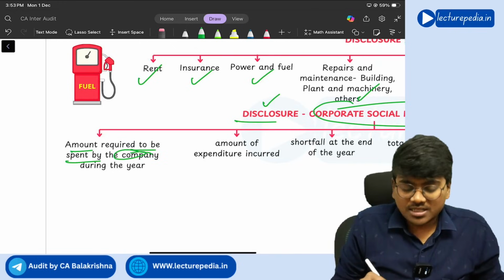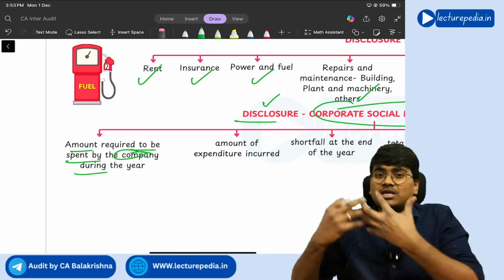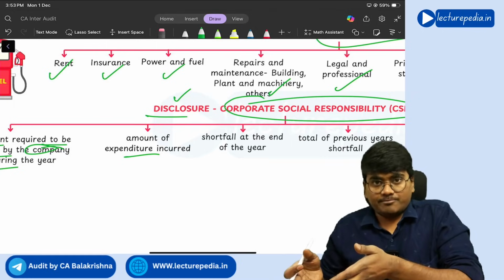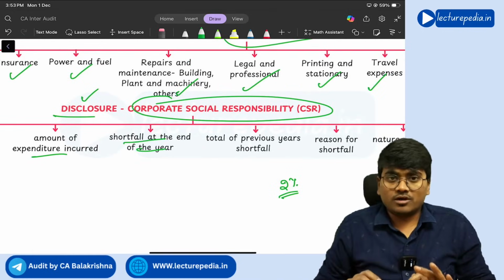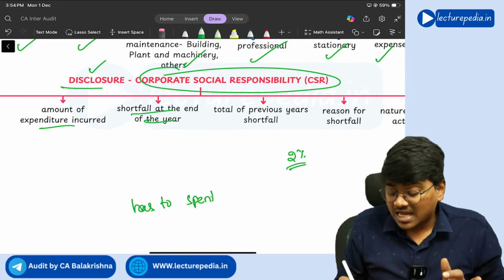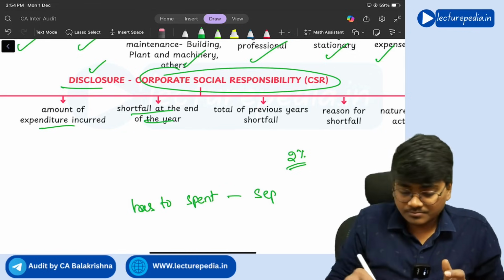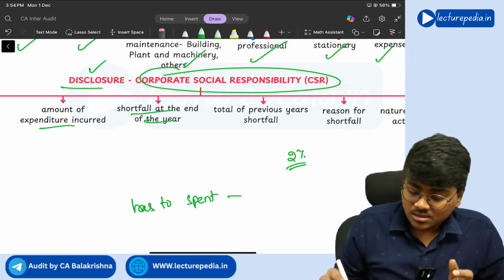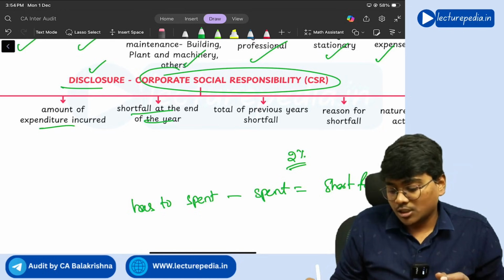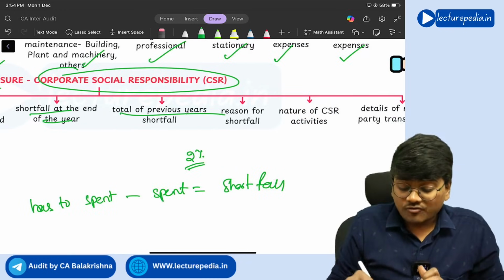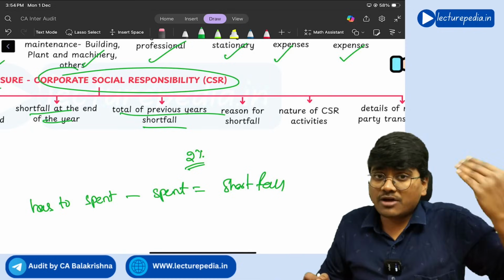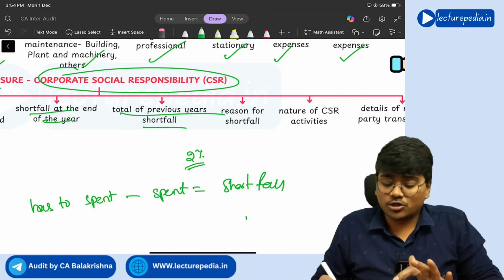Amount required to be spent by the company during the year. So during the year, how much amount has to be spent by the company and how much amount is actually spent by the company, and the shortfall at the end of the year. So how much has to be spent, how much is actually spent, and how much is the shortfall. You need to disclose this. Next, total of previous years' shortfall. So in the preceding previous year, did you have any shortfall in CSR expenditure? That also you need to disclose.